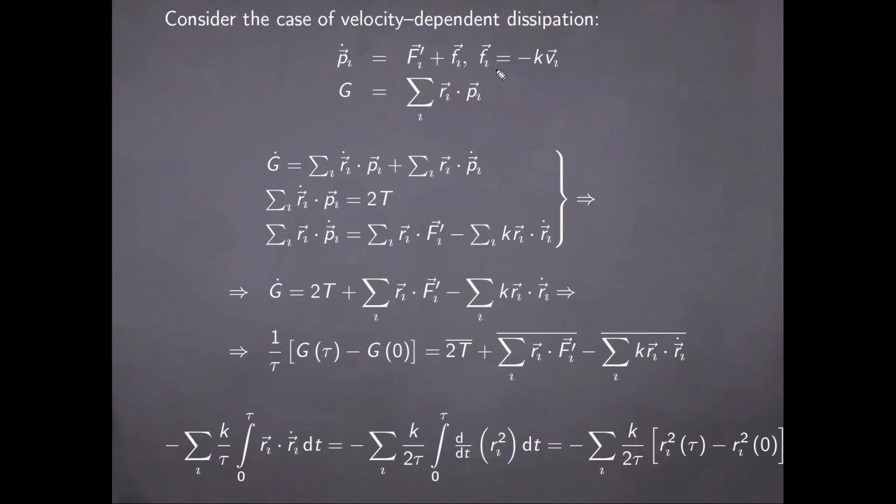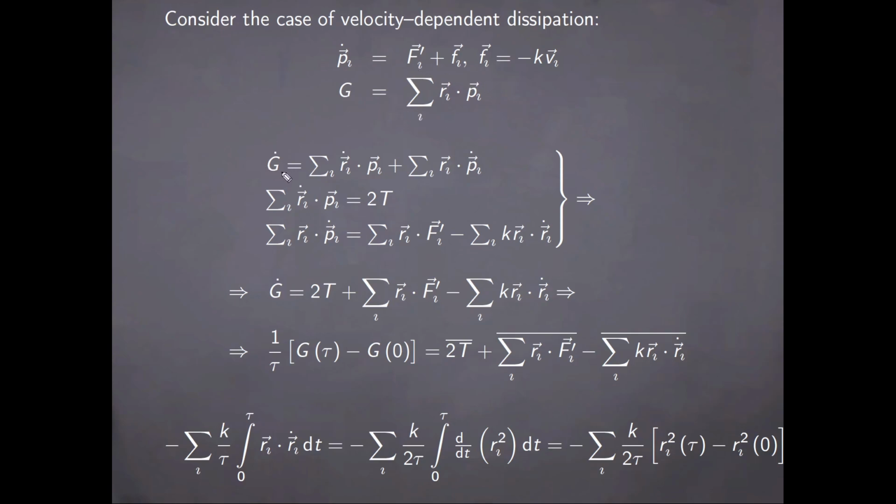Very similarly, we can treat the case of a velocity-dependent dissipation being included in the dynamics of the system. So in this case, Newton's second law would include, alongside the applied forces, the frictional forces, but the procedure is largely the same. So we once again define the scalar function g according to the same prescription.